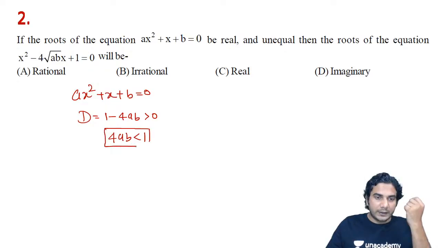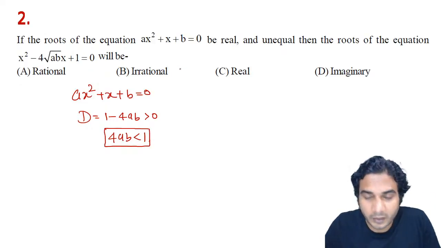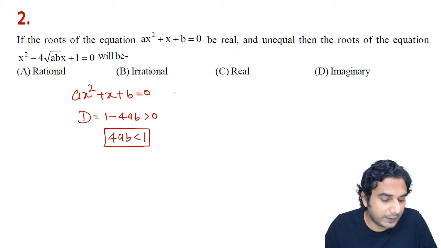So when he says that roots of the given equation are real and unequal, we apply the condition that the discriminant of that quadratic should be more than 0, because they are distinct. And from that we have got 4ab is less than 1.